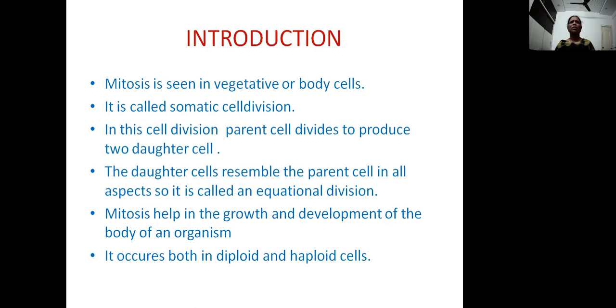In this cell division, the parent cell divides to produce two daughter cells. They resemble the parent cell in all aspects. So it is also called equational division or isomorphic division. This mitosis mainly helps in the growth and development of the body of the organism. And also this mitosis helps in the repair of damaged cells by continuous division or replacement of the damaged cells with new cells.